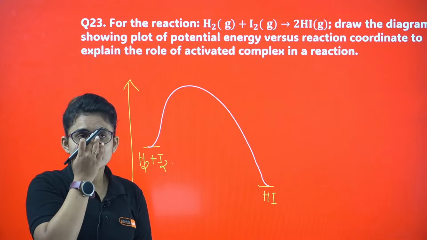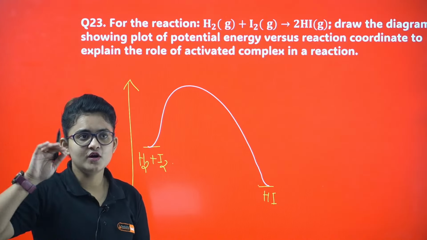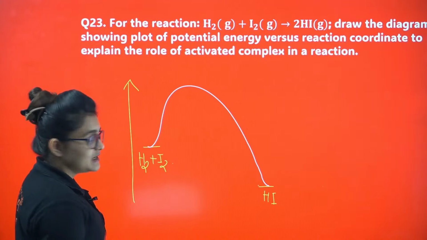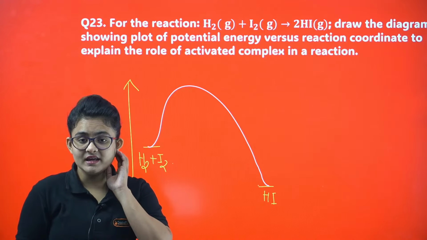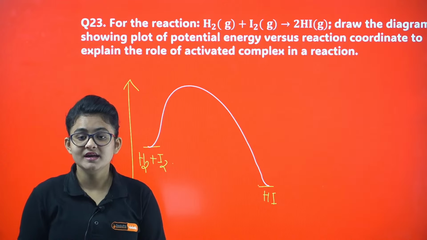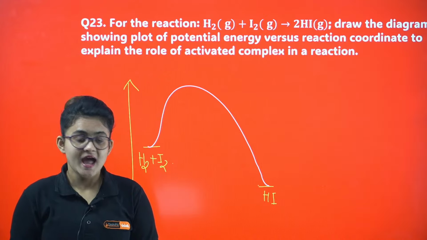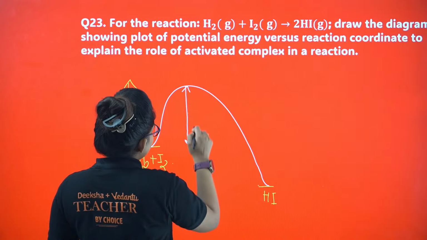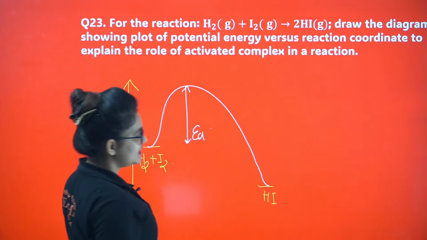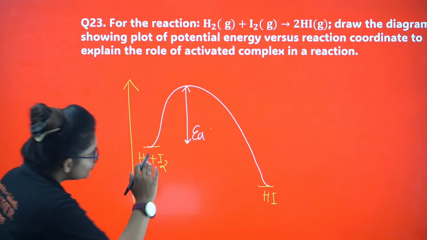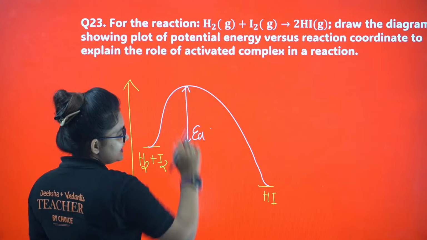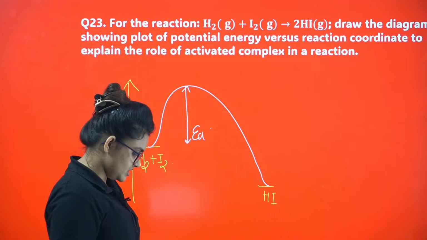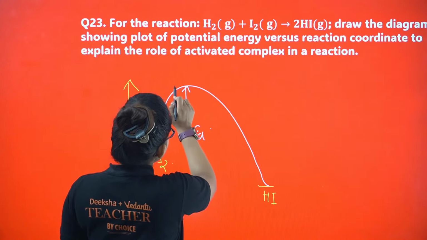Whenever I go like this, I'm following a hill station route. This is because new bond making and old bond breaking require some amount of energy, and that particular energy is called energy of activation. The energy that is required to reach the top of the hill is called energy of activation.